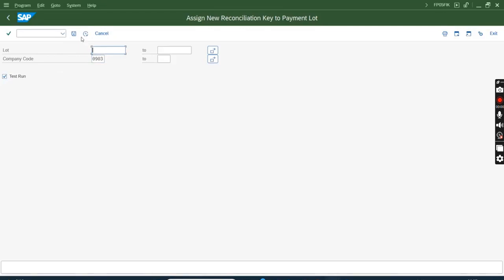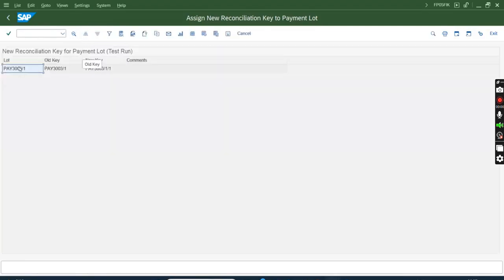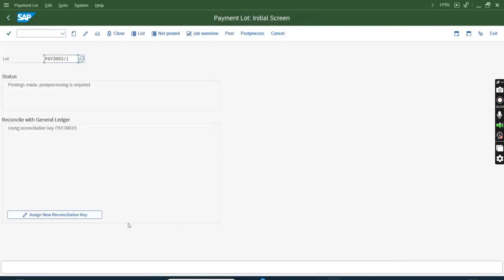First I'm showing it with a test run. I execute. It has found that this is the only lot. This company code has a lot of payment lots; last week I did 3 or 4 payment lots. It found the payment lot where at least one item is waiting in clarification, that is, which payment lot requires post processing, and this is the old key and this is the new recon key. The only thing is you cannot propose the new recon key per your naming convention. SAP will propose /1 after whatever your old key is. And if you go here to assign new recon key, you can assign your own naming convention. Suppose you don't want /1, you want /A or /B like that.